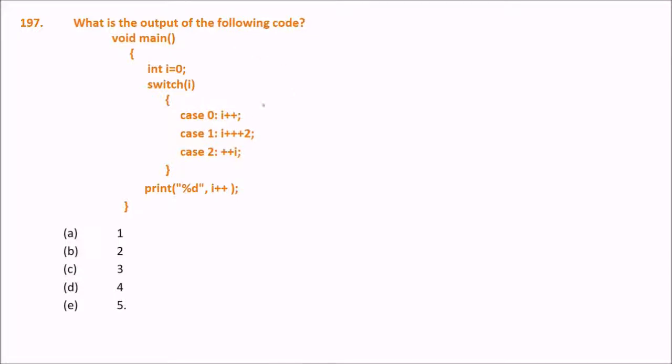What is the output of the following program? i = 0, then i++, then i++ + 2, then ++i, then printf(i++). All these will be executed, so you have to tell me the final result. Let me first tell you: i will be 0, and i++ will do what? It will remain at 0. But here i will become 1. So 1 plus 2 is 3.